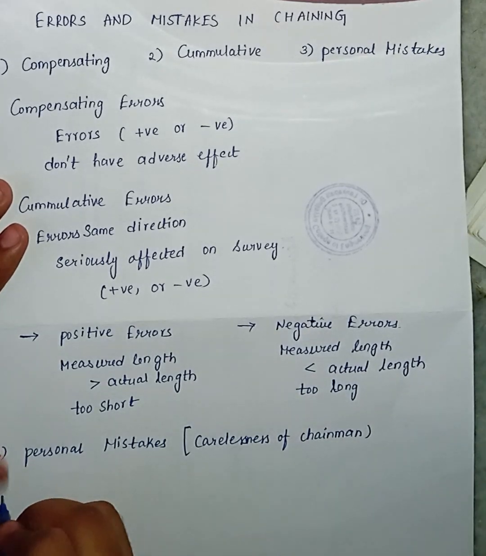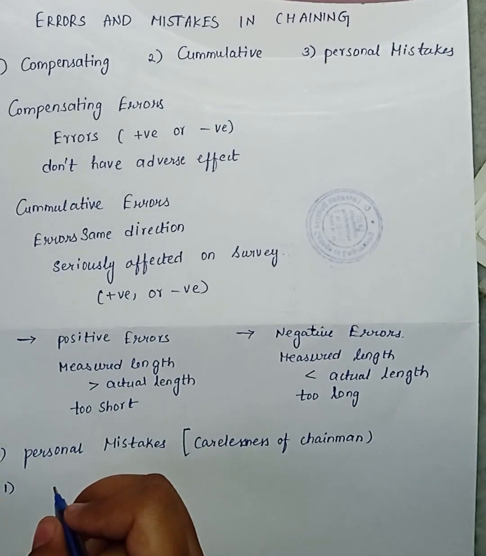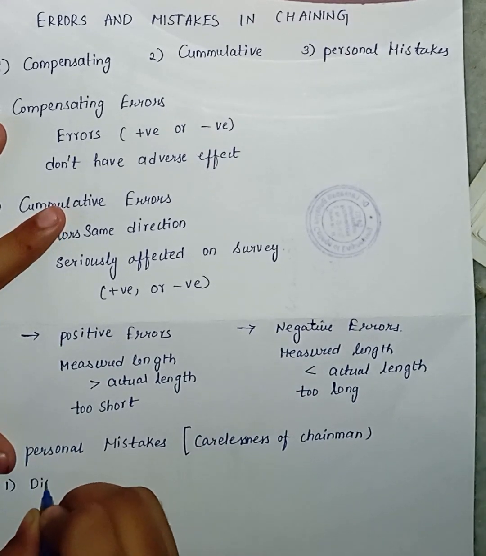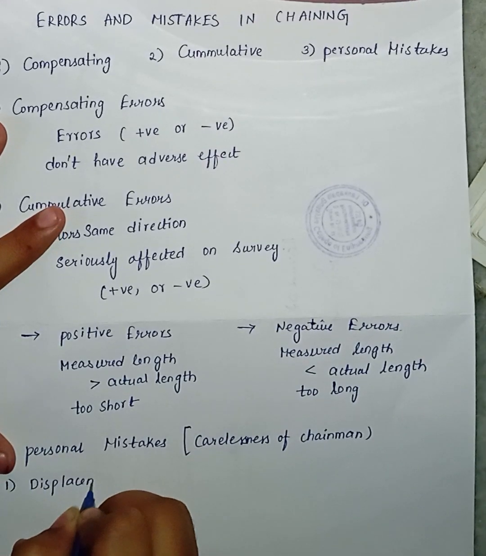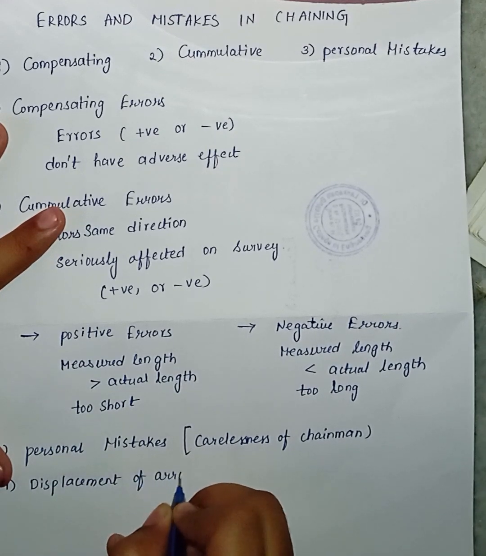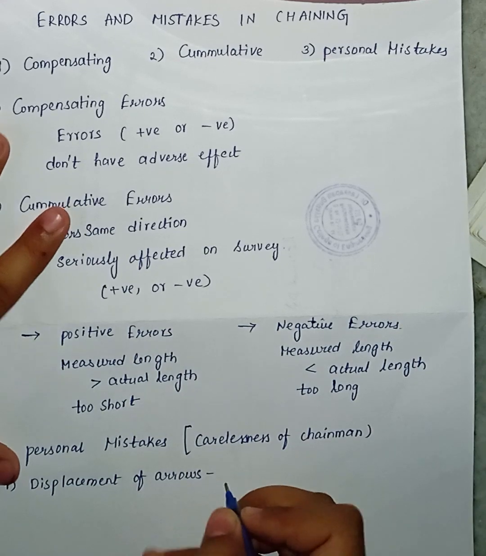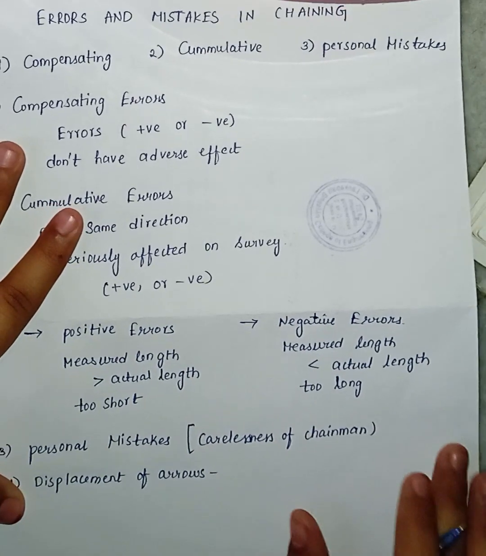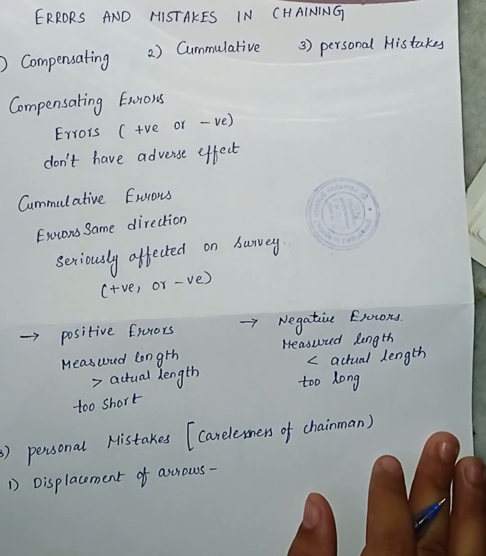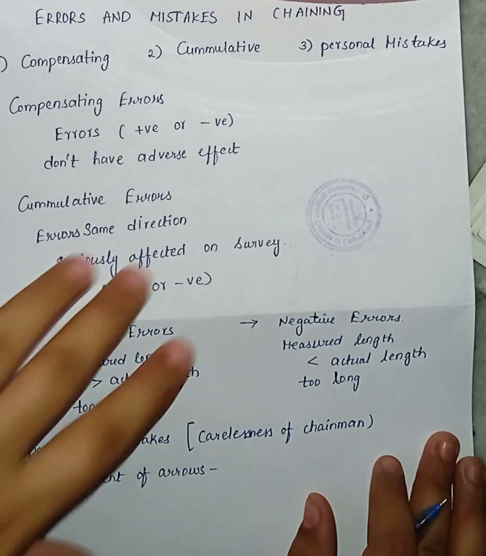Okay. In the personal mistakes, first is displacement of arrows. What do you mean by displacement of arrows? If the arrow is disturbed from the position by pulling the chain, it may be replaced wrongly.